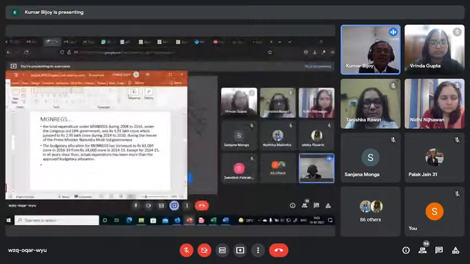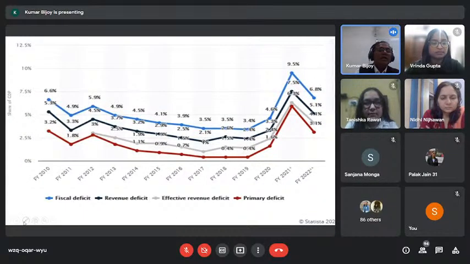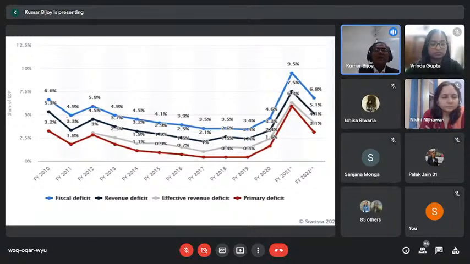Yes, come to fiscal deficit. That's one thing which is very, very important, and that is related to how fiscal deficit is to be counted. Look here, in financial year 2010, when we had the global financial crisis, our crisis was not that big, but still fiscal deficit was somewhere around 6.6% in 2010. After that, up to 2020, we had 3.3%, but actually 9.5%, which I had shown you, it has increased.